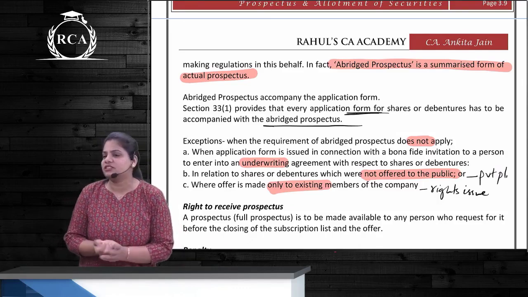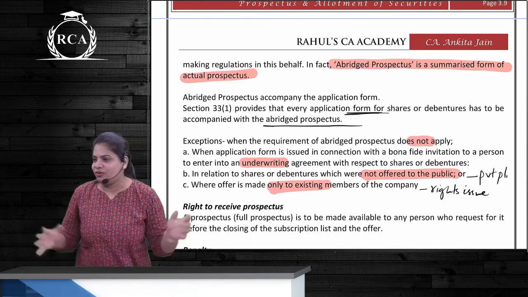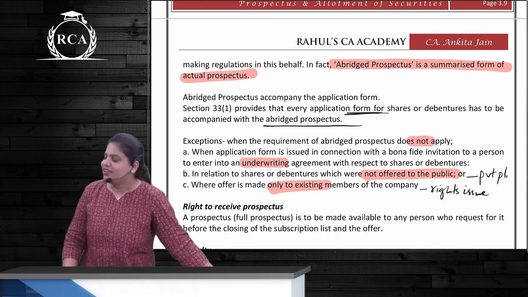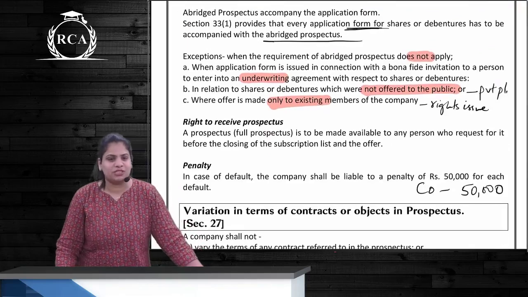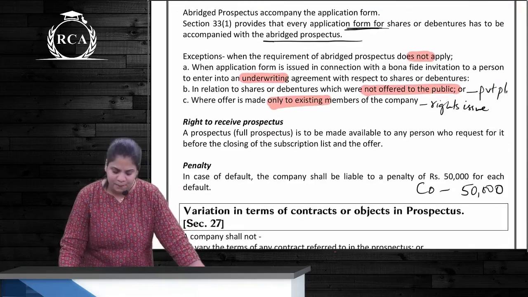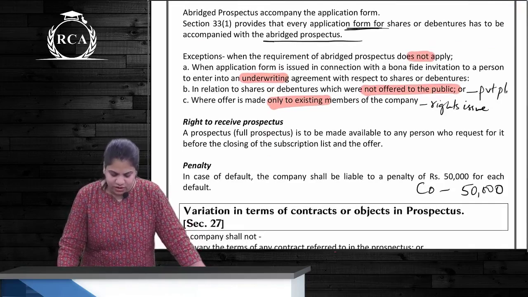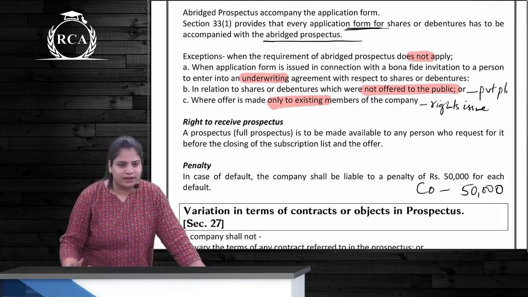Abridged prospectus is very sticky by nature. It always sticks with whom? With the application form, correct? But in these three cases, abridged prospectus is not required. First is where you are issuing the application form to the underwriters.